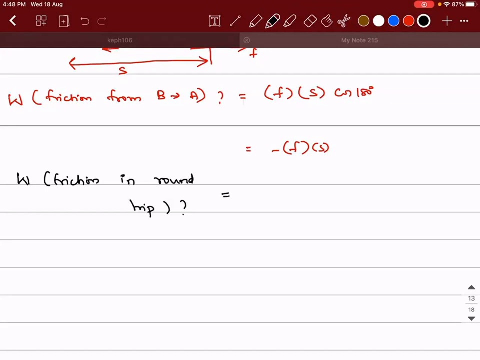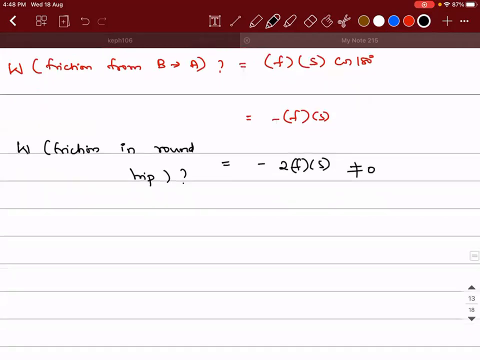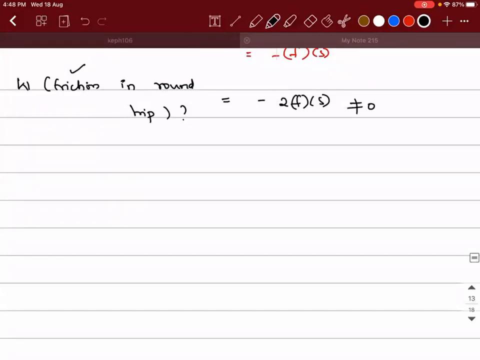How much is it? 2 times F, minus 2 times F into S, which is a non-zero value. So what can you conclude from this, guys? The work done by friction in the round trip is not equal to 0. So friction can be called a non-conservative force. Okay, so friction is a non-conservative force.